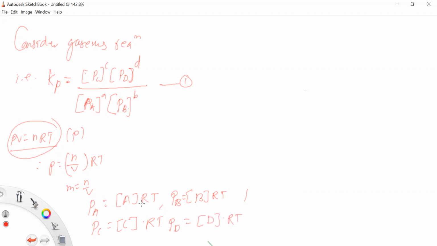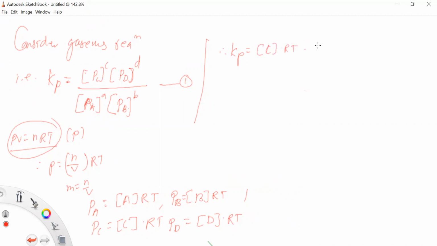So when you put the values of PA, PB, PC and PD into this equation number 1, we get Kp is equal to, आता PC च्या ऐवजी आपण इथे काय लिहिणार? Concentration of C into RT, right?